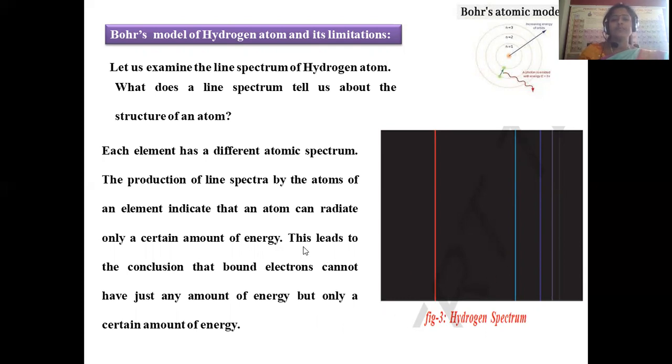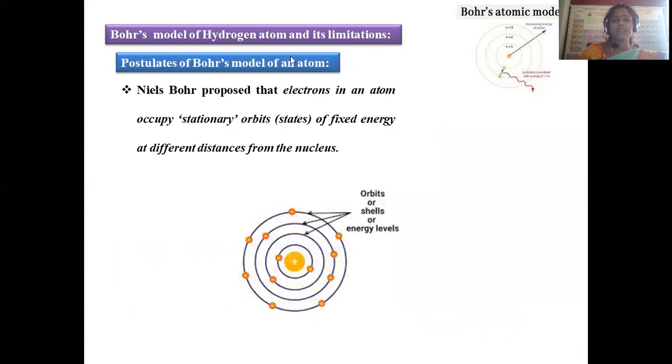This leads to the conclusion that bound electrons cannot have just any amount of energy, but only certain amounts of energy. These electrons absorb some amount of energy and emit some other amount of energy. So that will be unique for each and every element. So the line spectrum of each element is different, and based on that, you can identify what element it is. Right. So let us go with the postulates of Bohr's atomic model.